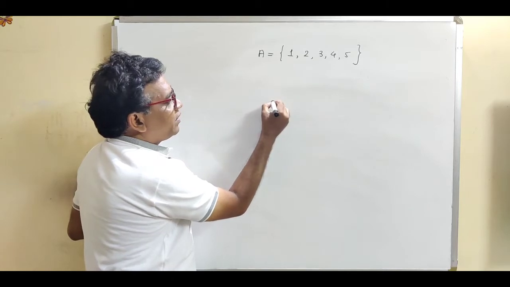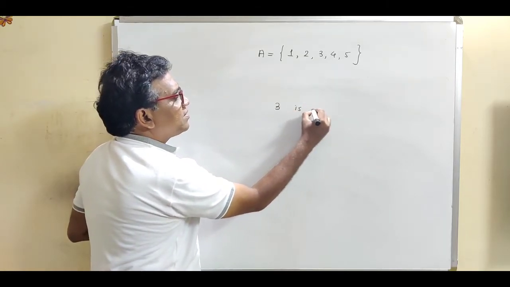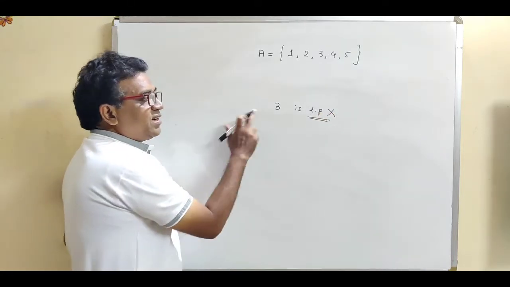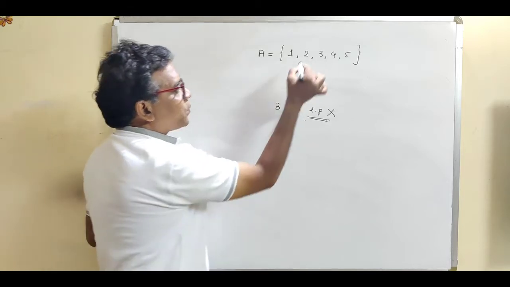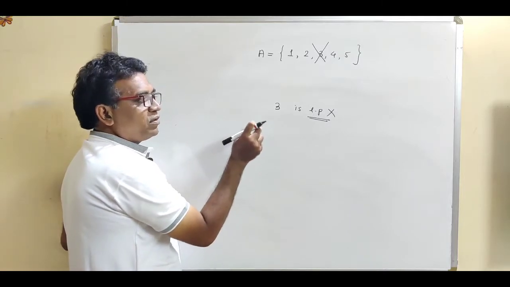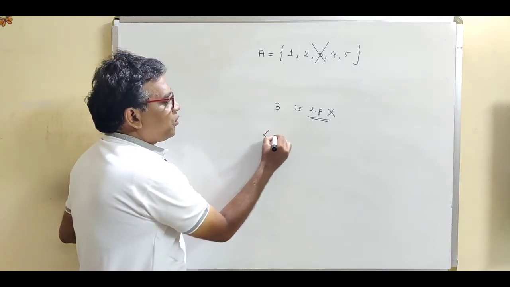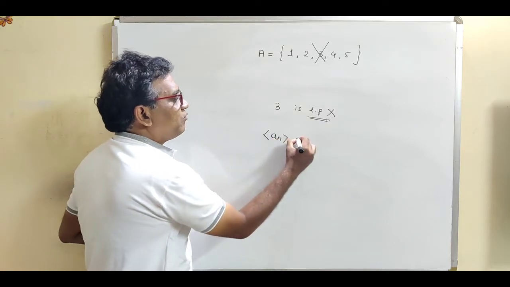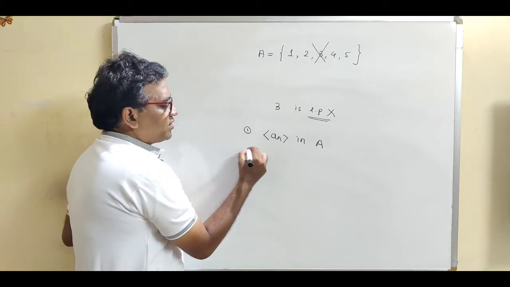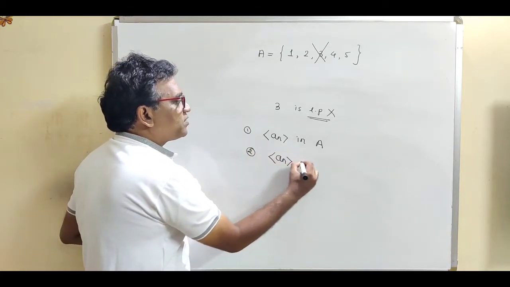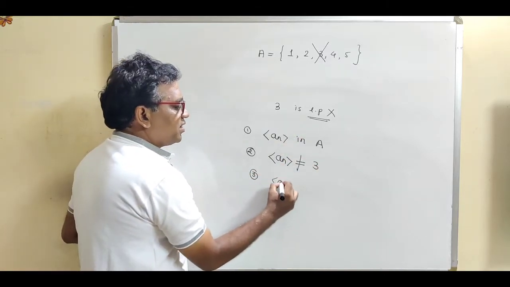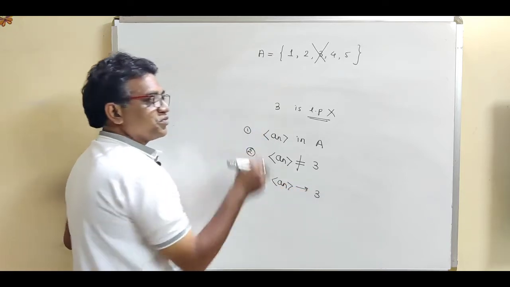First of all we verify whether 3 is the limit point or not. Now 3 is not the limit point, because suppose we remove this element 3. What are the conditions for finding the limit point? We have to construct some sequence an of elements of the given set. Second, none of the points of the sequence is equal to 3. And third, this sequence an should approach 3.